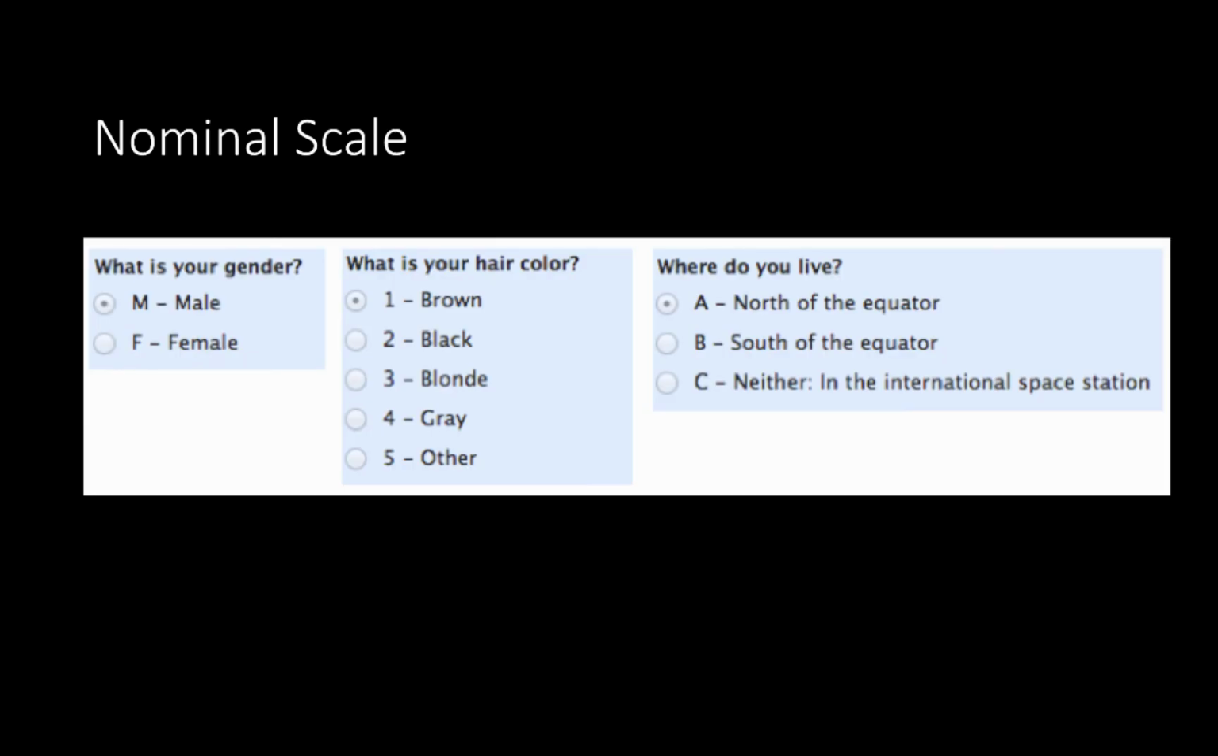So now that we've determined what our variables are, we have to determine the scale that those variables are on. There are 4 that we're going to talk about. Each one inherits the properties of the one before. So I'm going to give you all 4 of them, and we're going to start with a nominal scale. This is basically a set of labels or names. You can see that they kind of fall into categories here. Where do you live? What's your hair color? What's your gender? You're kind of picking from a list.